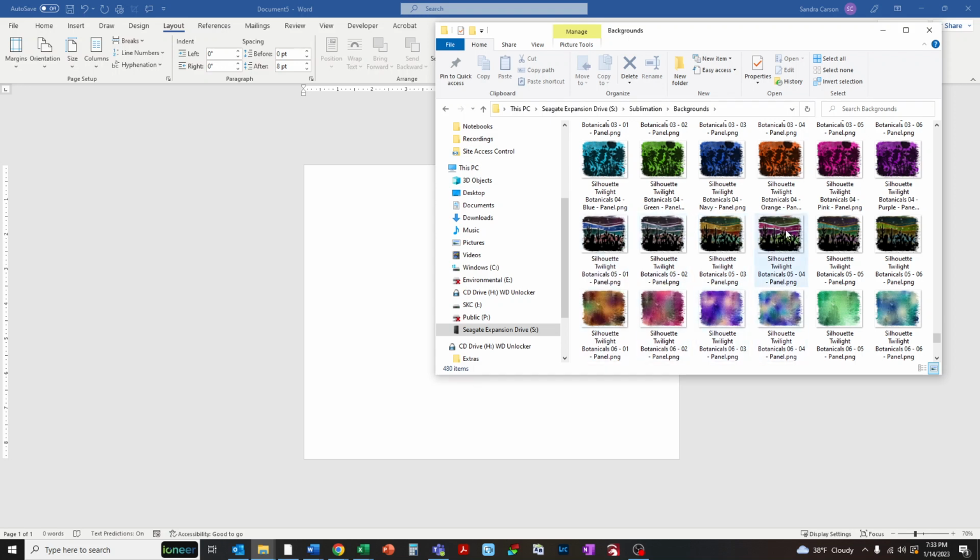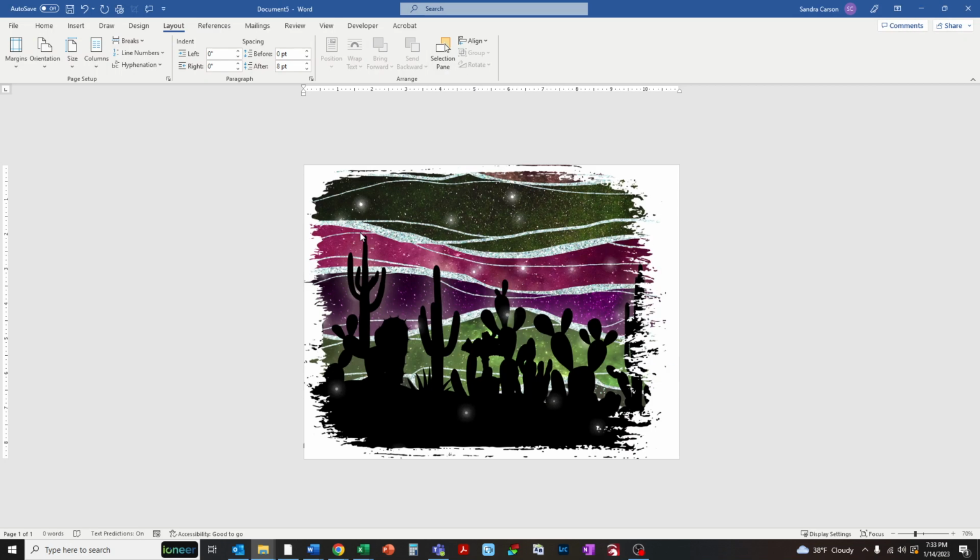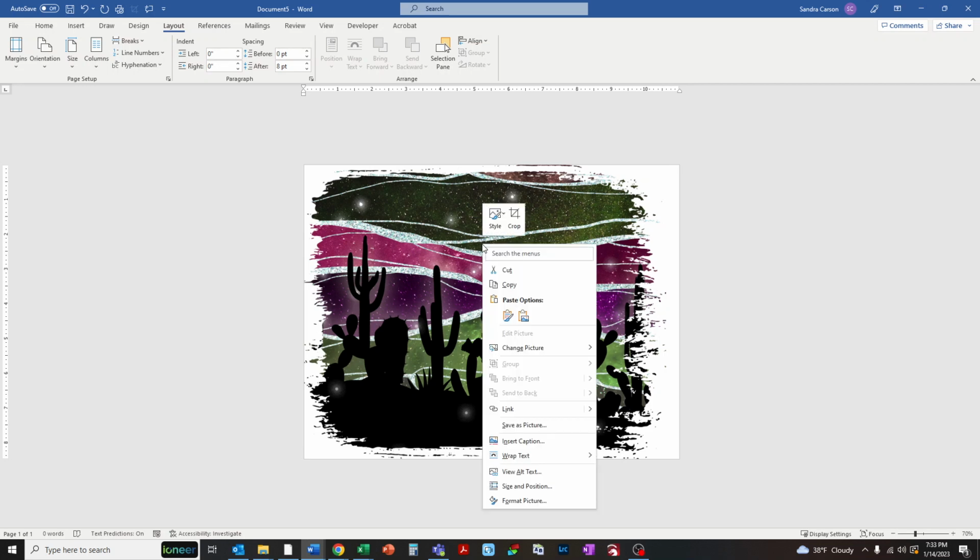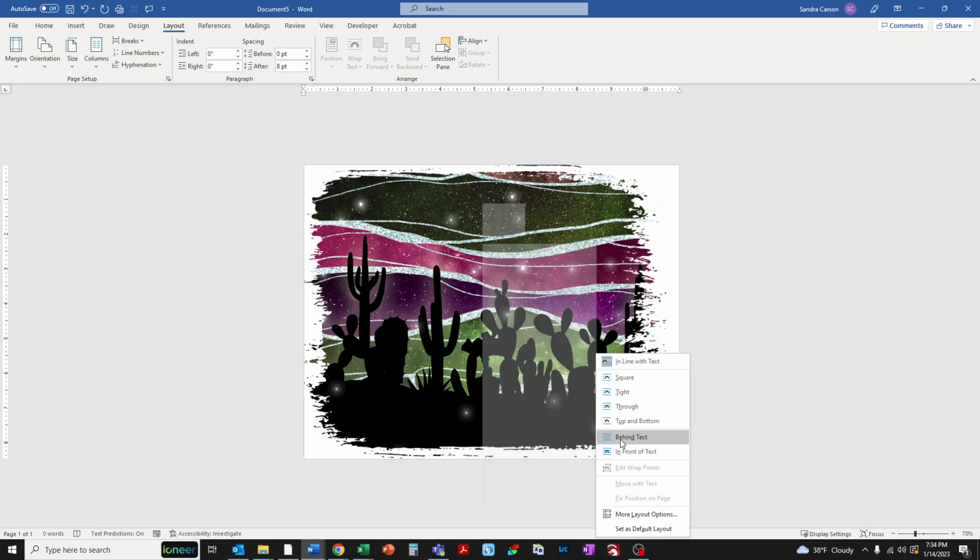Remember, you can pause the video anytime to go look for the background you want to use, and then just drag it in onto the page on Word. And there it is. So this isn't the size it needs to be. For tumblers, for me, I usually use somewhere around 9.25 inches wide by 8.25 inches tall, and I'll walk you through setting that. The first thing you want to do is right click on this image and go down to where it says wrap text, highlight that, and then move over into these choices and choose behind text.